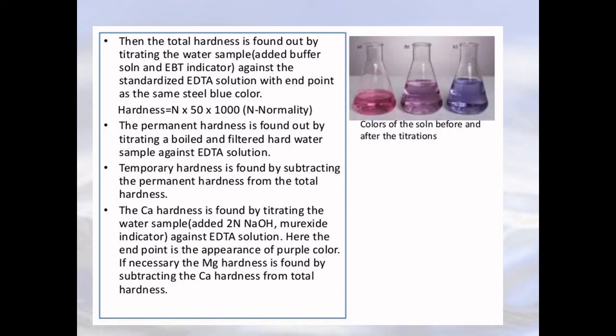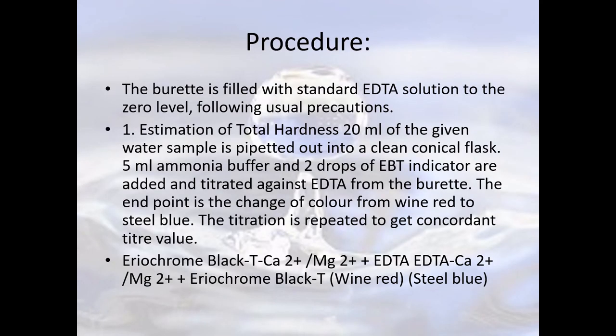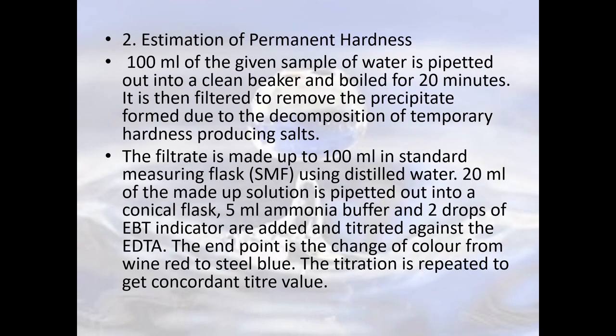You also have the calculations to find out temporary, total and permanent hardness. I have also given the procedure and the calculation part, so you can refer to them.